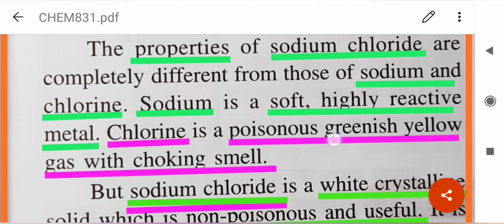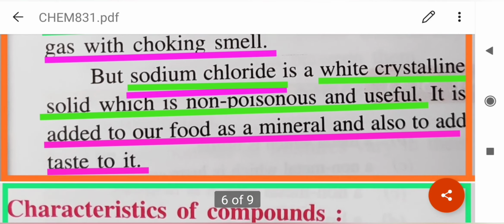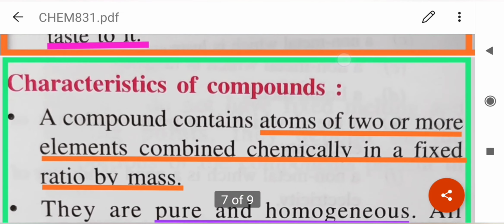Chlorine is a poisonous greenish gas with choking smell. And the compound sodium chloride is a white crystalline solid, which is non-poisonous and useful. Isn't it? We add it daily to our diet. It is added to our food as a mineral, and it also adds taste to our food.